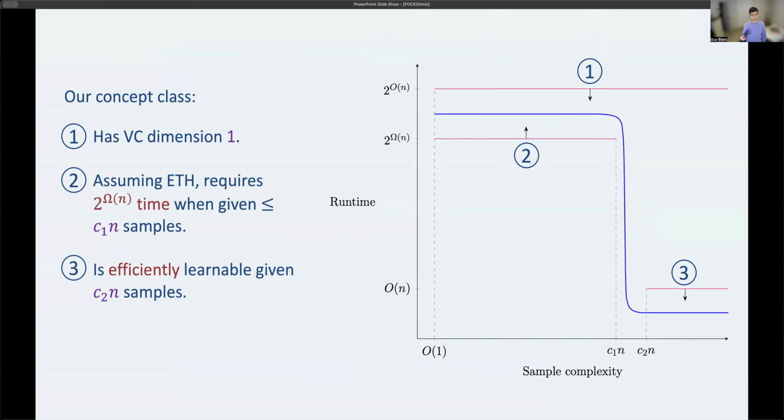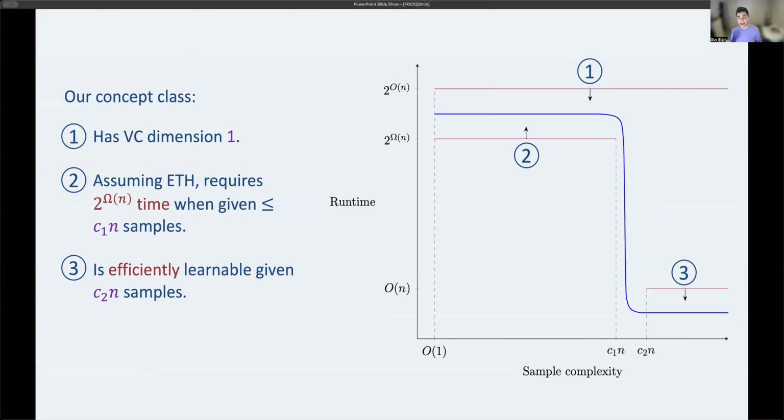This concept class has VC dimension that's 1. So that means with a constant number of samples, I can learn. All right, so that's this first upper bound, 1. And we also show that the time complexity of doing that is 2 to the n, which is not hard to show in this particular setting. Then we show that if one assumes P not equal to NP, we get quite a strong lower bound on learning. The curve I've drawn here is the ETH version of that.